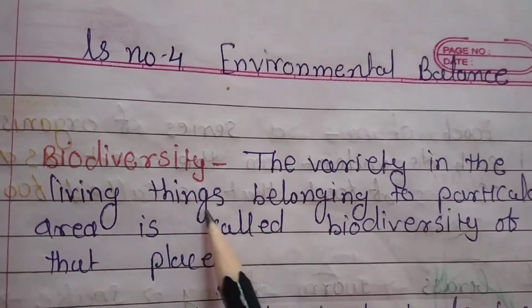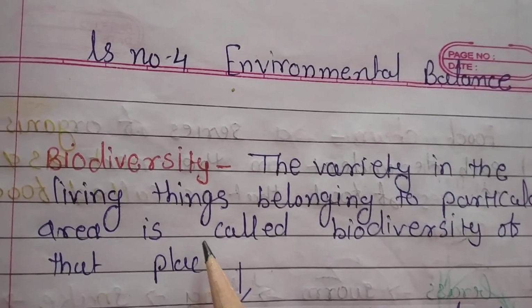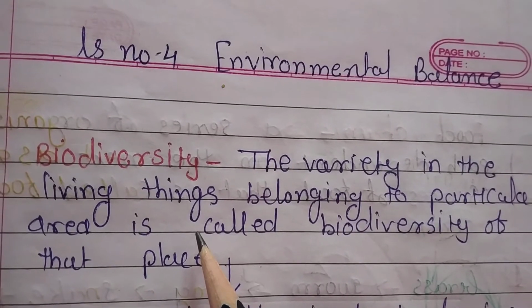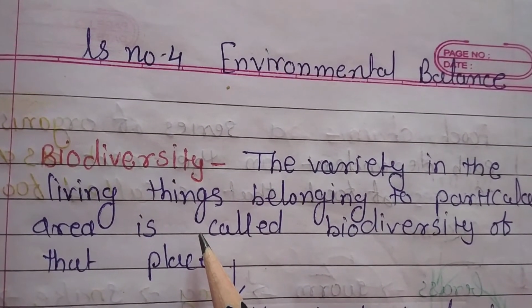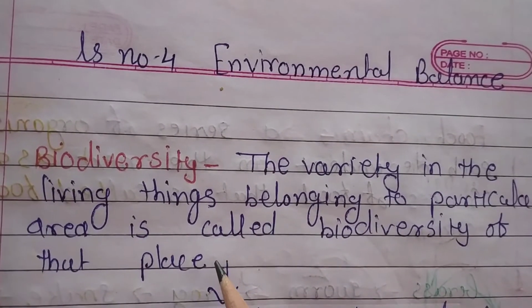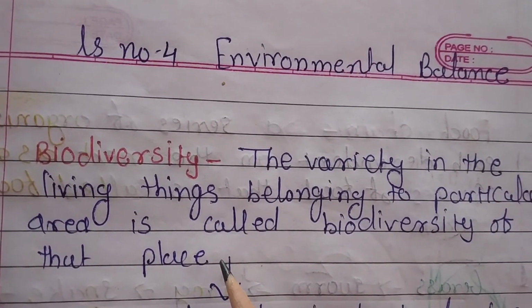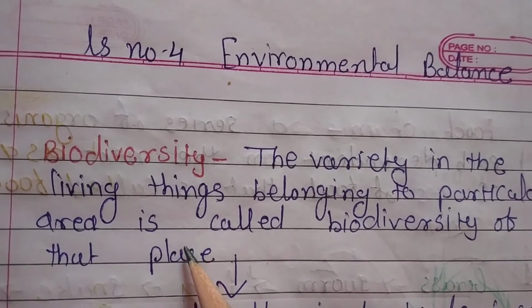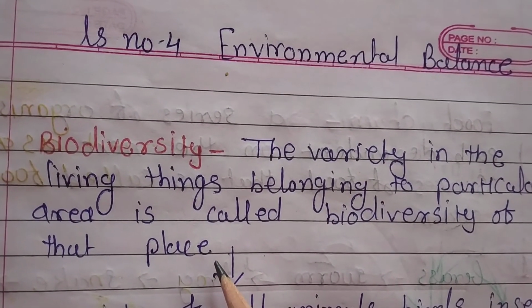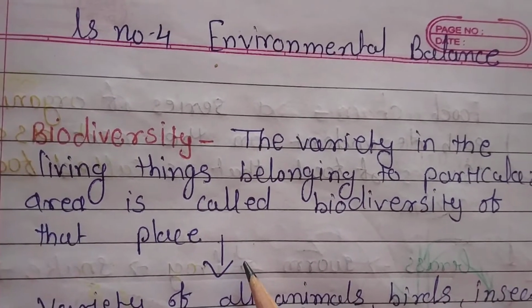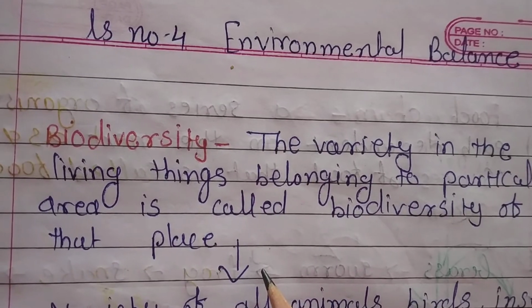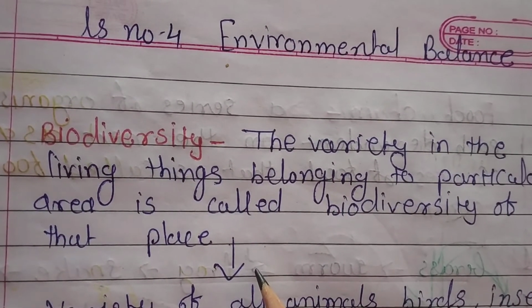To study the biodiversity of places, scientists make a large number of observations. They make these observations in different conditions, such as day and night, and in different seasons also. They use special devices to observe living things found at great heights or depths, as well as microorganisms, the tiny organisms we cannot see with our naked eyes.